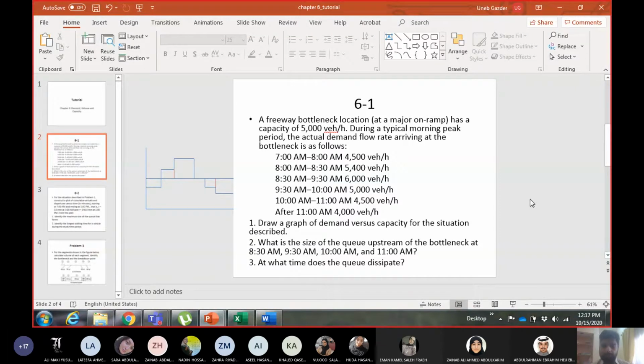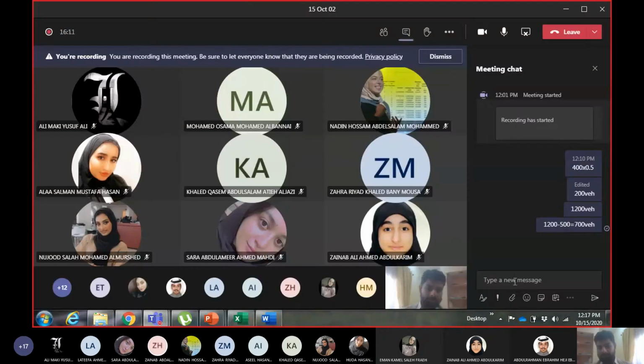But some of you applied the methodology of calculating the number of vehicles per minute, how many vehicles will dissipate per minute. The total number of vehicles which need to dissipate from 11 to 12 is 4,700, right? So some of you did this: 4,700 divided by 60. How many dissipated per minute? 4,700 upon 60.